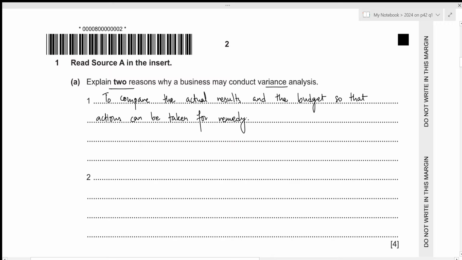This is because variance analysis will give us information regarding which part is favorable and which part is adverse, and it allows the managers to take remedial actions against the adverse variances.